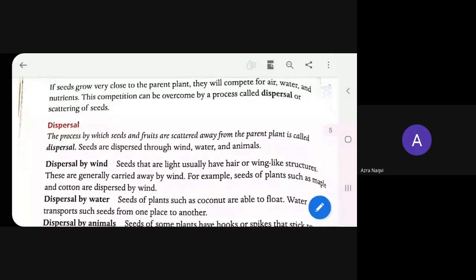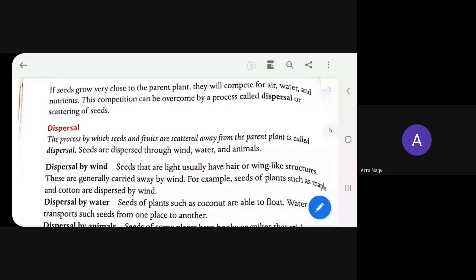Just after that we started learning dispersal, and 2 points we have covered: dispersal by wind and dispersal by water. Let's see once again what is called dispersal. I want Farhan Ali Merchant to read this definition of dispersal for us.